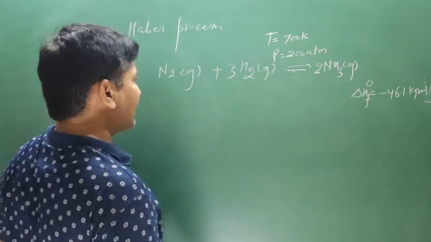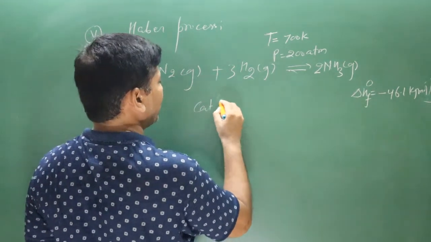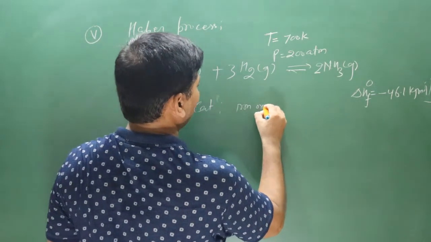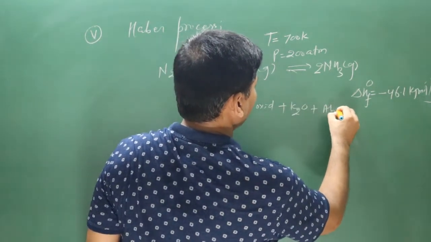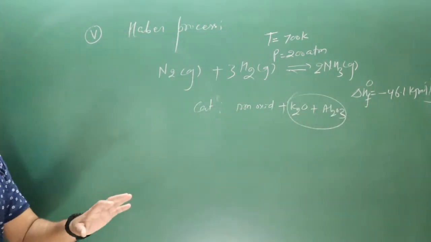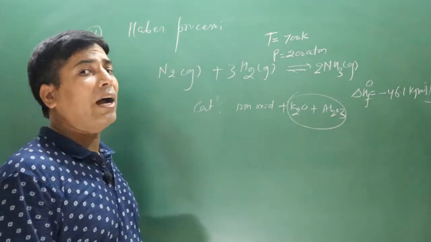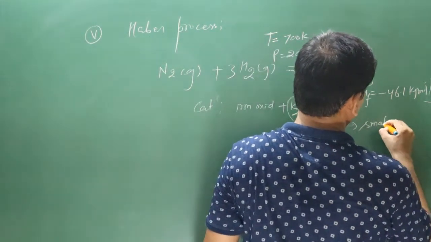In this reaction we use catalyst also. Catalyst we have, that is iron oxide. A small quantity of potassium oxide as well as aluminum oxide are used, so that the equilibrium can be attained at the faster rate. These are in the small quantity.